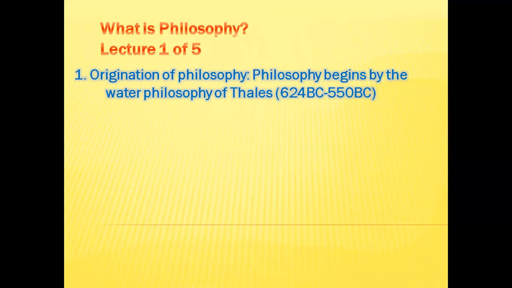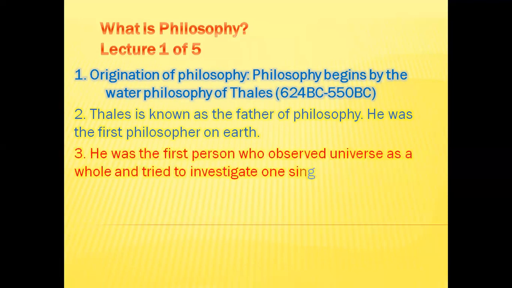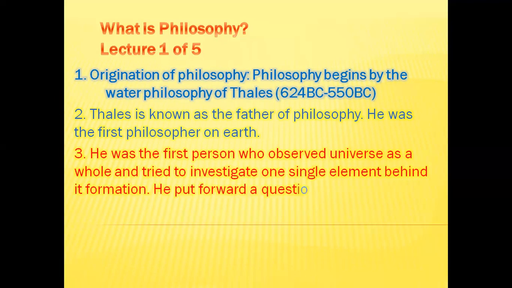Philosophy begins with the water philosophy of Thales. Thales was born in 624 before Christ and died in 550 before Christ. Thales was the first person who brought philosophy into existence. Through his water philosophy, he is known as the father of philosophy, and he was the first philosopher on earth. He was the first person who observed the universe as a whole and tried to investigate one single element behind its formation.